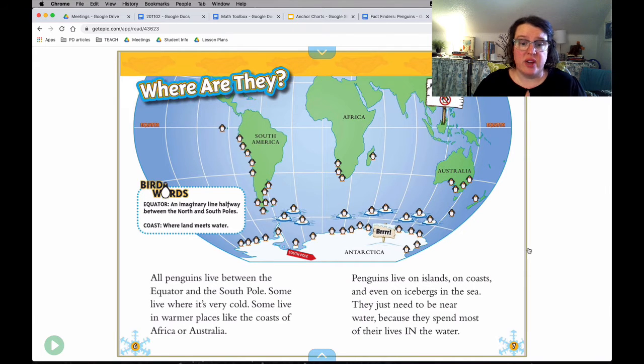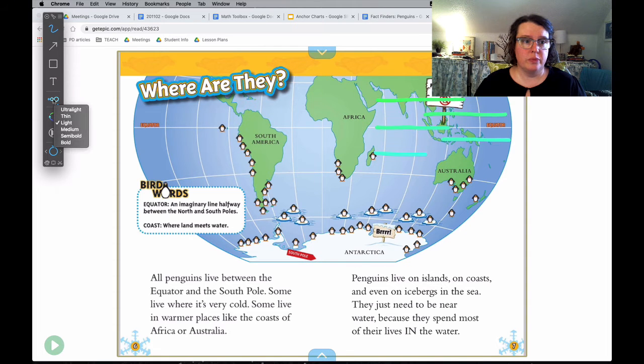Some live where it's very cold. Some live in warmer places like the coasts of Africa or Australia. Penguins live on islands, on coasts, and even on icebergs in the sea. They just need to be near water because they spend most of their lives in the water. I'm going to get out my handy dandy highlighter tool and let's do some highlighting.